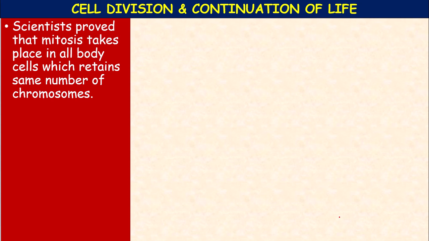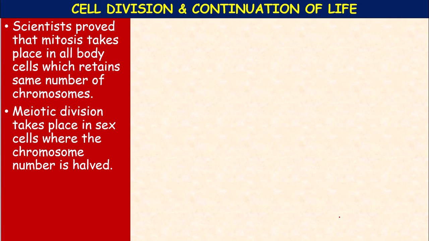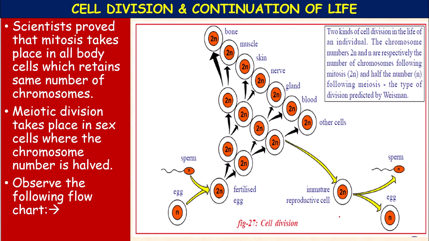These are conclusion points. Finally, mitosis takes place in all body cells, which retain the same diploid number, whereas meiosis takes place in only the sex cells, that is, the reproductive organs, that is testis and ovary, and the chromosome number is halved.